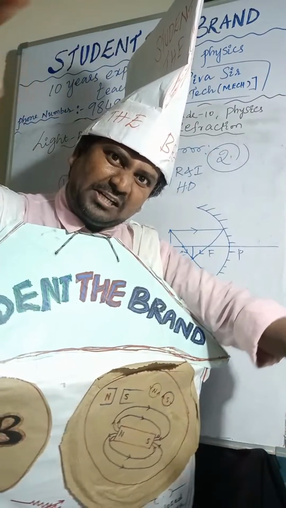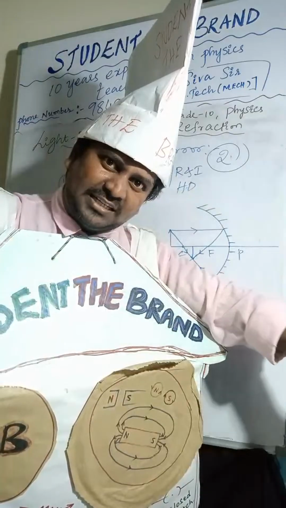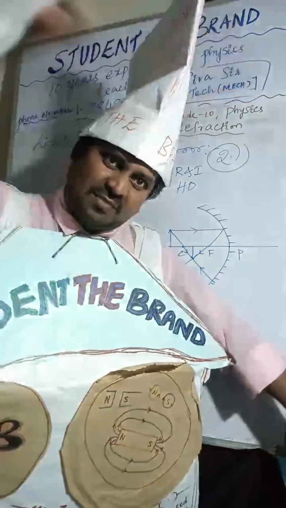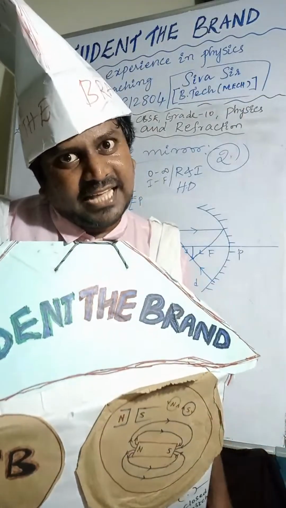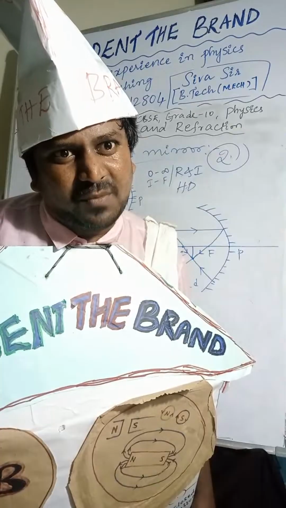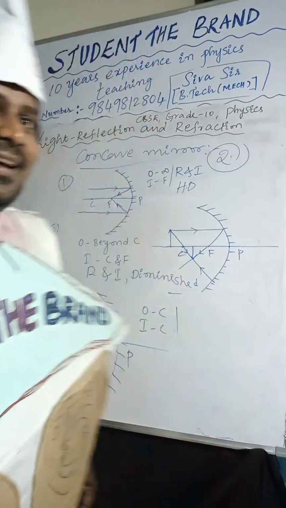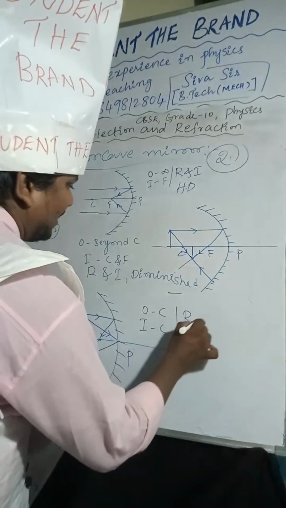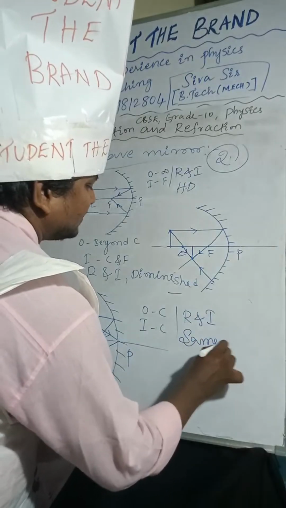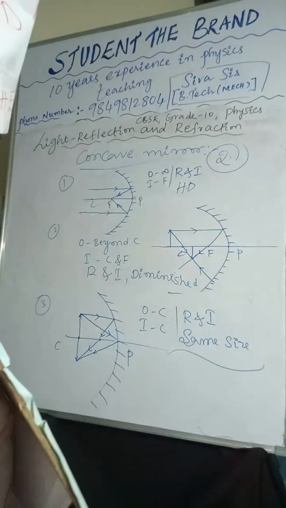Real, inverted, and the size of the image is the same size. Same size. Are you understanding or not? The object is placed at C, and the image also will form at C. Real, inverted, and same size. Yes or no?